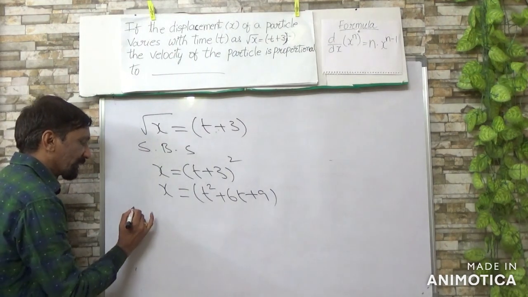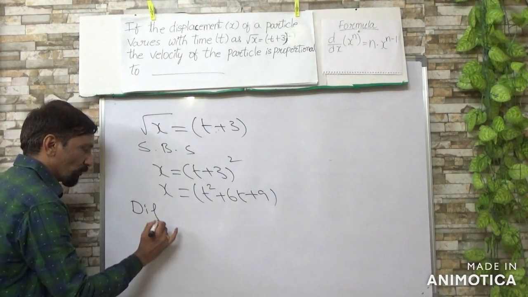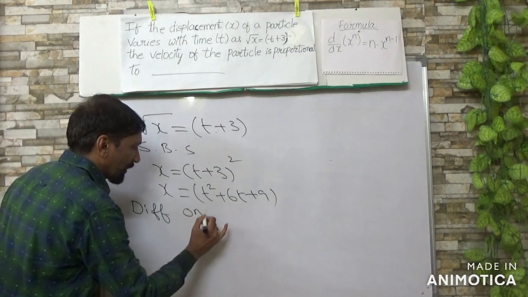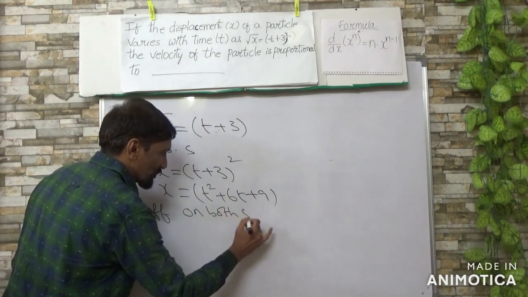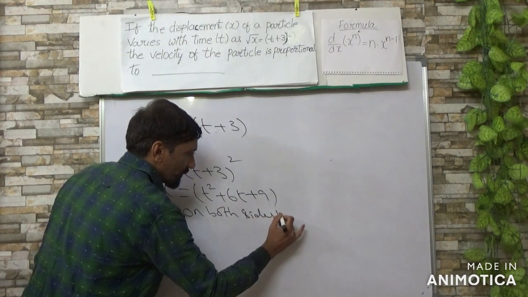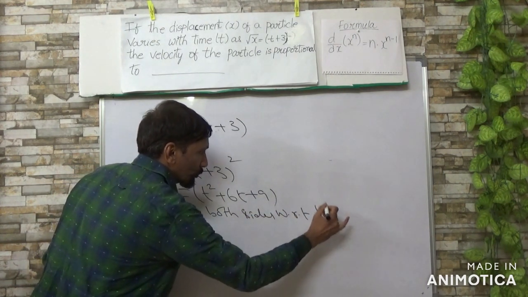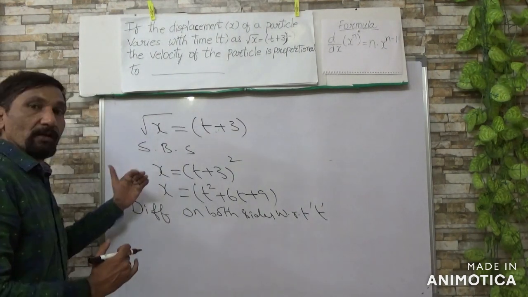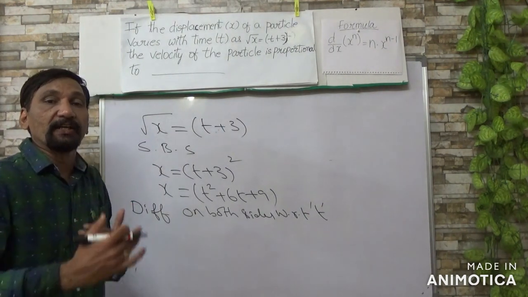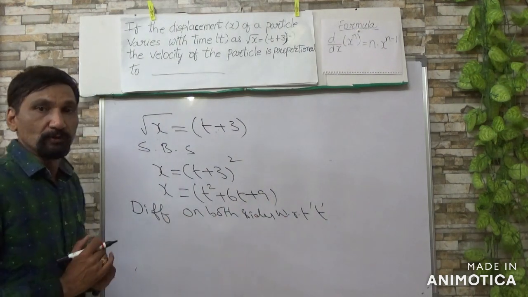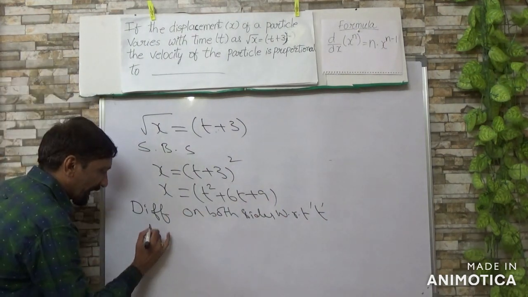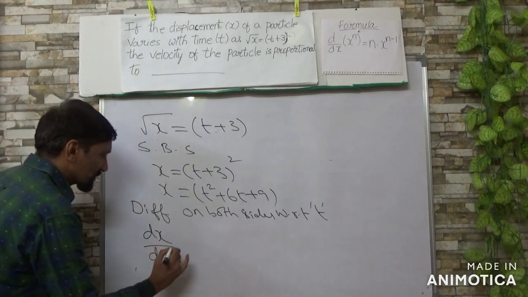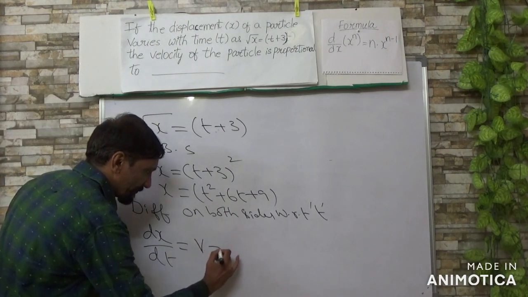Now you want to find velocity. So what are we supposed to do? We differentiate on both sides with respect to time. That means you want to know how the displacement changes with respect to time. So dx by dt gives velocity, right?